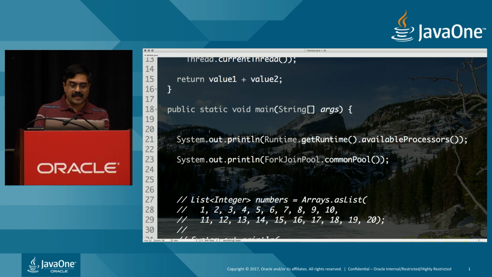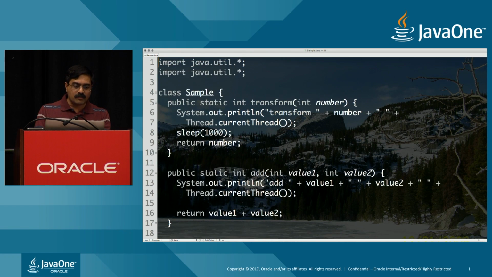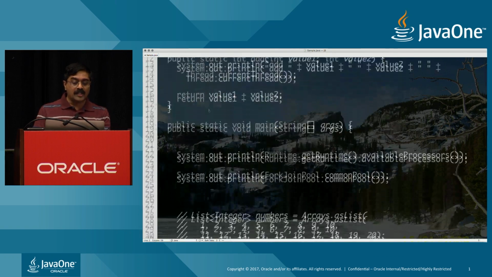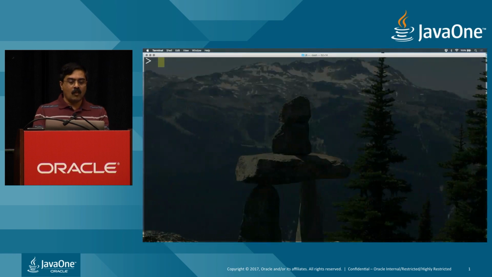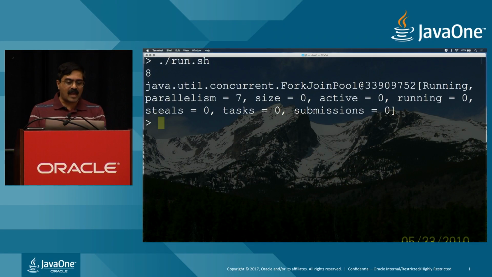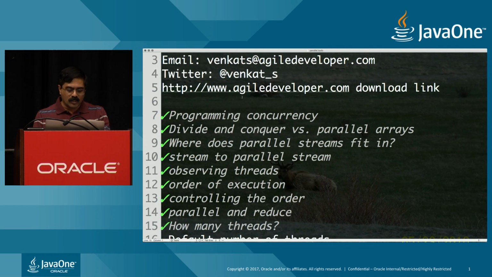Obviously, to use this, I need the java.util.concurrent package, so I'm going to bring that in here. So here is concurrent, and what am I going to do at this point? Notice I'm going to ask for details about the common pool. When I run this little code, it tells me I have 8 cores, but notice right here it says parallelism is 7. Well, that's because 7 plus 1 is 8, which is the total number of cores on my machine, main being the other participant of this particular club. So that is basically what we are seeing here. The fork join pool is being used.